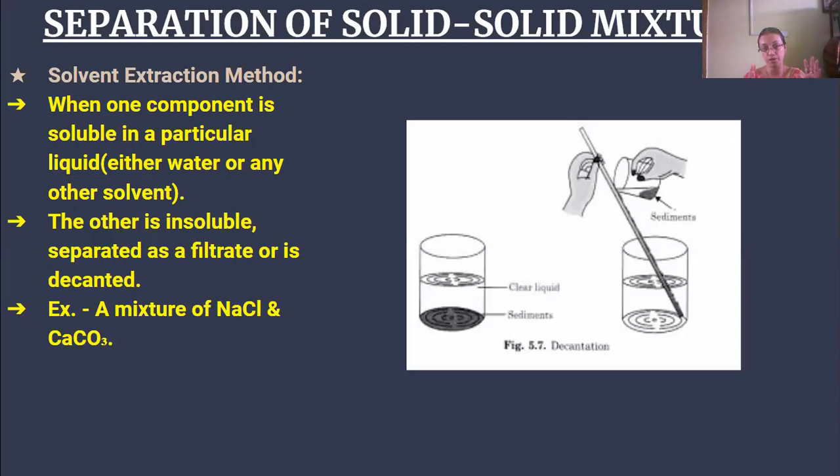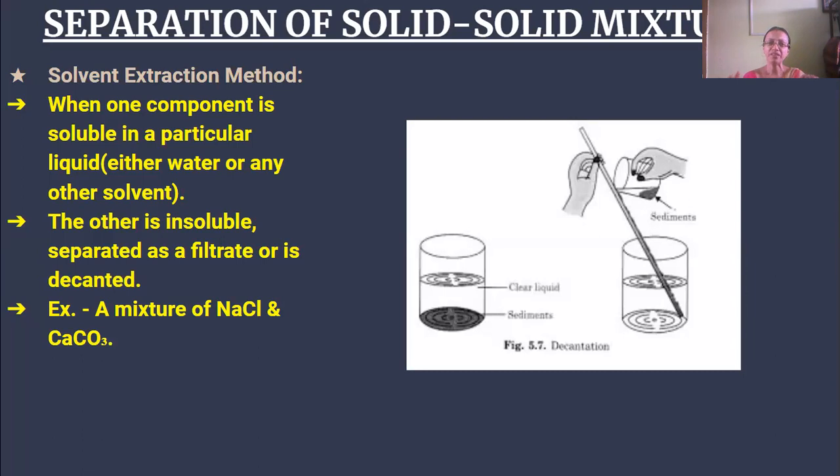Next we come to solid-solid mixture again, the solvent extraction method. When one component is soluble in a particular liquid, let's say water or any other solvent, and the other is insoluble, the insoluble one can be separated as residue, or the solution can be decanted. For example, sodium chloride and calcium carbonate. When we put water into this mixture, the sodium chloride will dissolve.